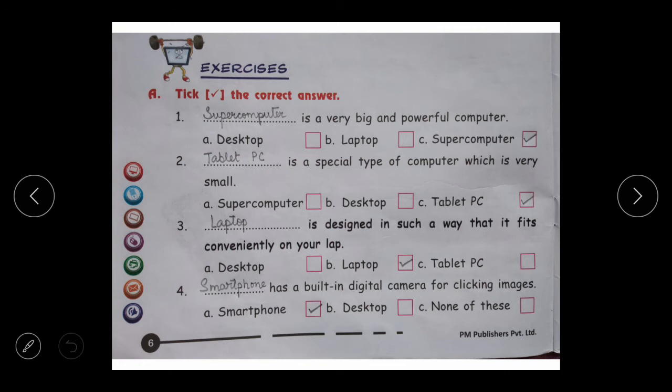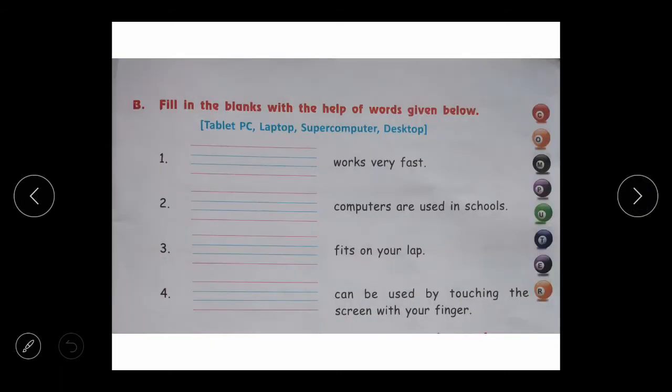Now moving to the next question, that is part B. This is fill in the blanks with the help of words given below. Here are the words given to us. We will fill the blanks with the help of these words. First one, Dash works very fast. What works very fast? A supercomputer works very fast. So I have given number 1 to supercomputers.